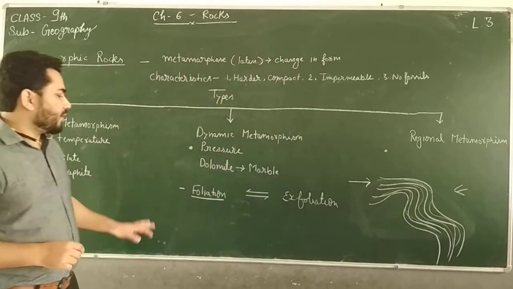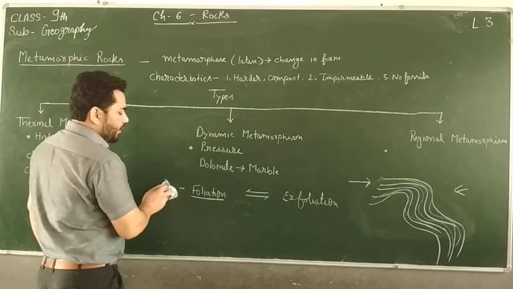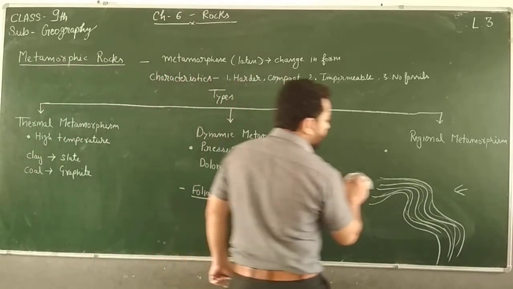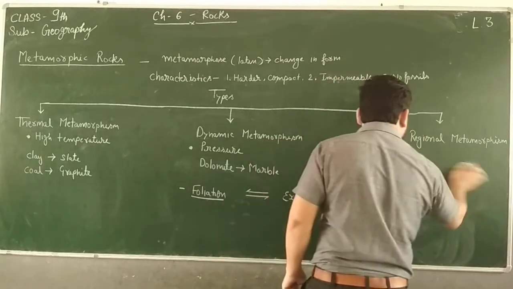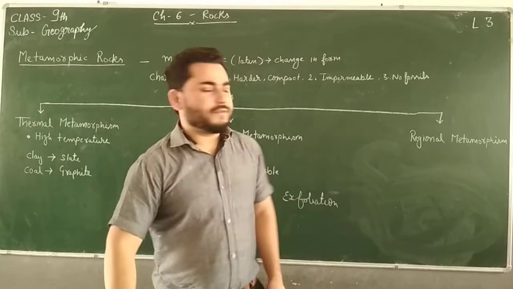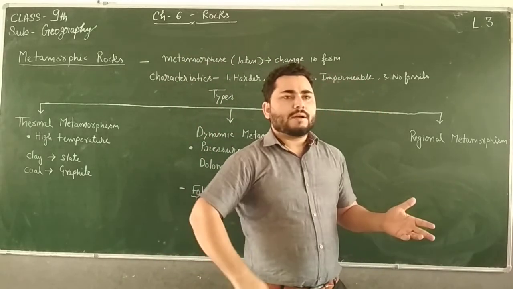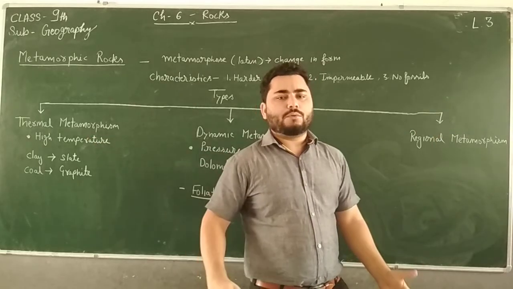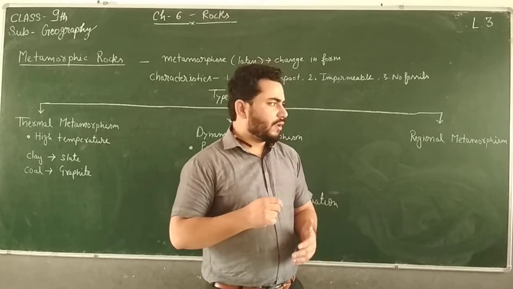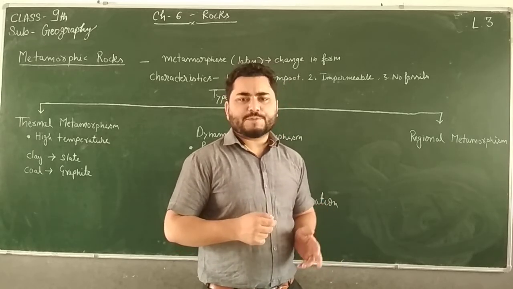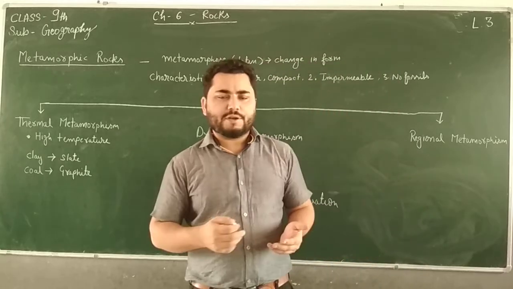I hope you have understood the meaning of foliation. So foliation is a phenomenon which takes place in dynamic metamorphism. Then the last thing which we will study is regional metamorphism. This metamorphism takes an entire region into account, like the Gondwana region, when the formation of mountains takes place. How does formation of mountains take place? By faulting and by folding.